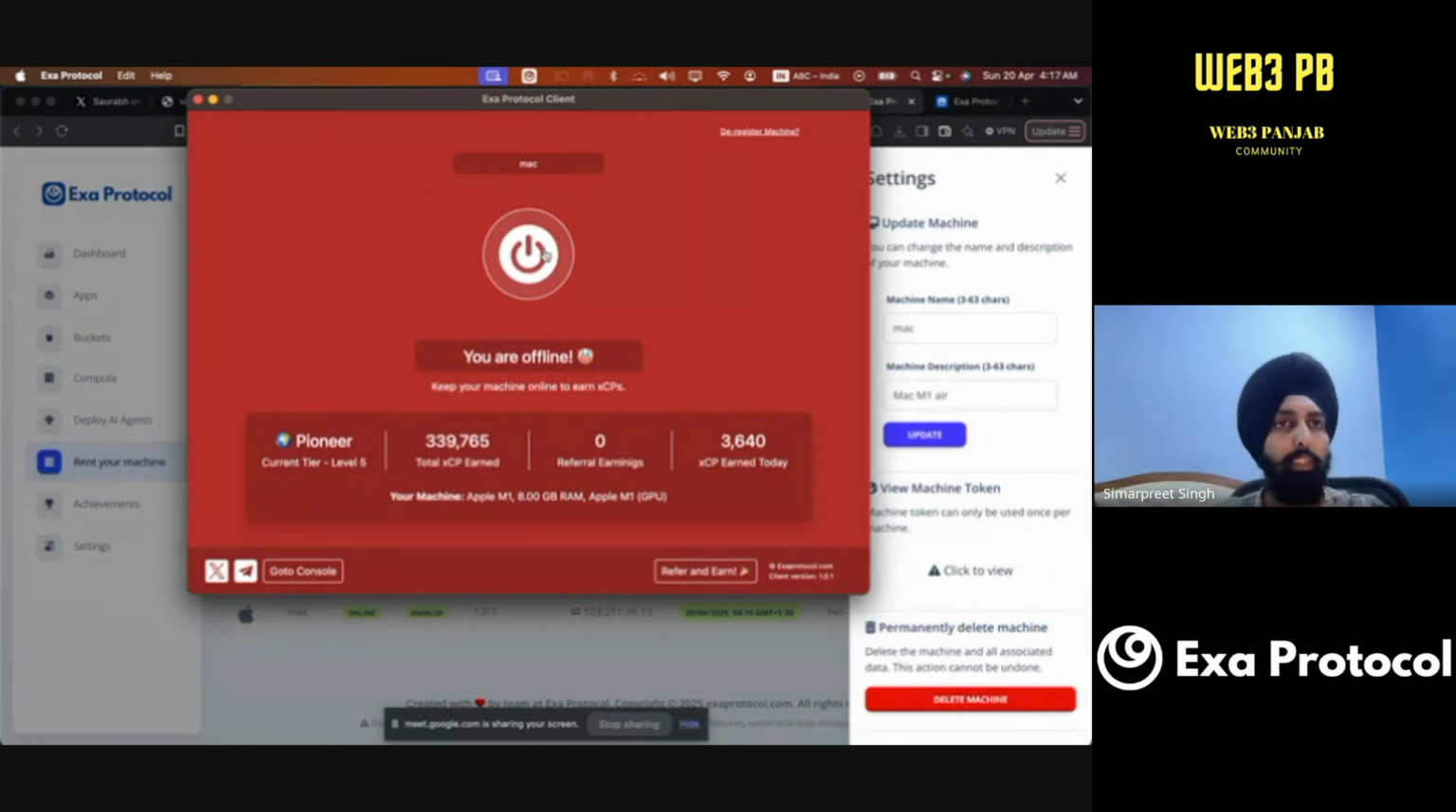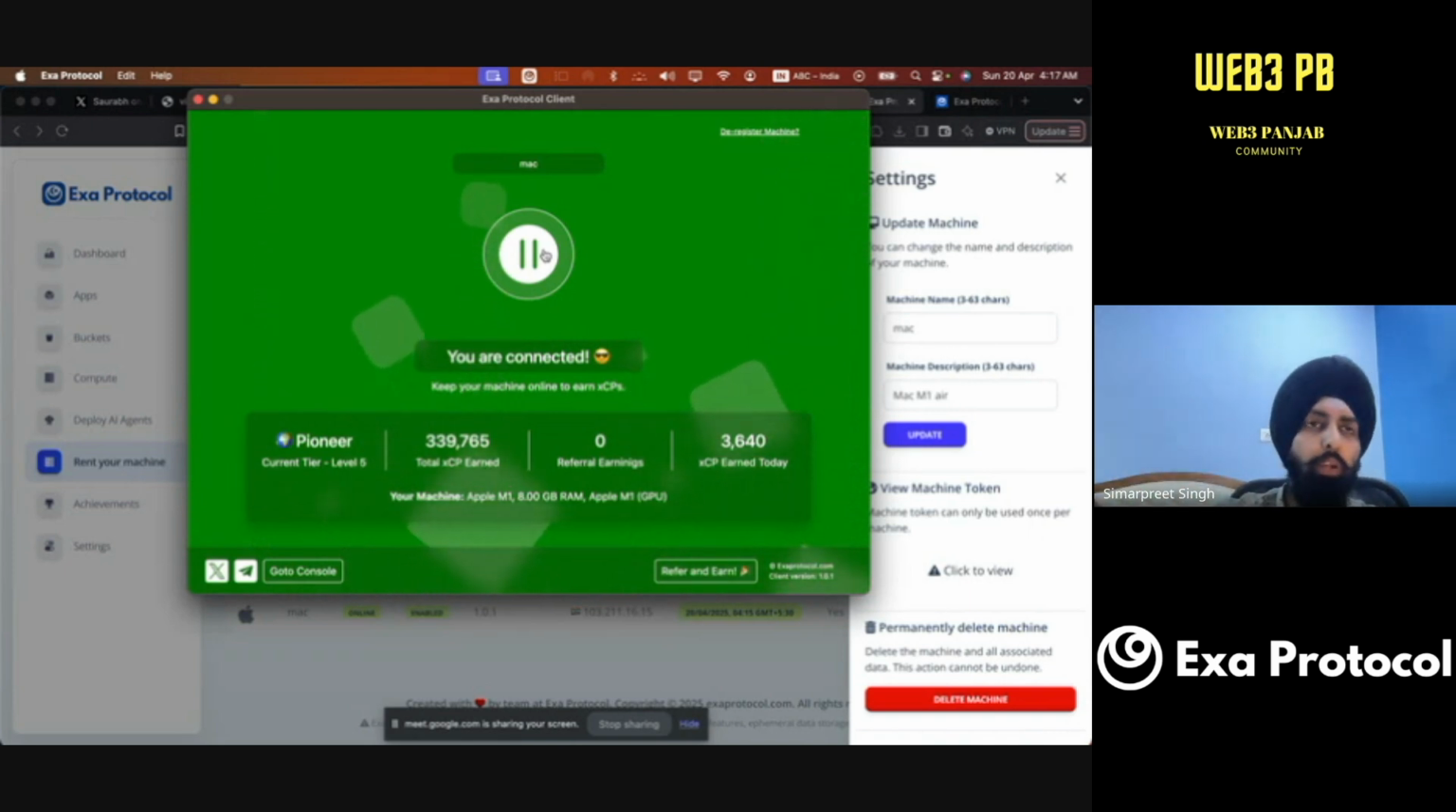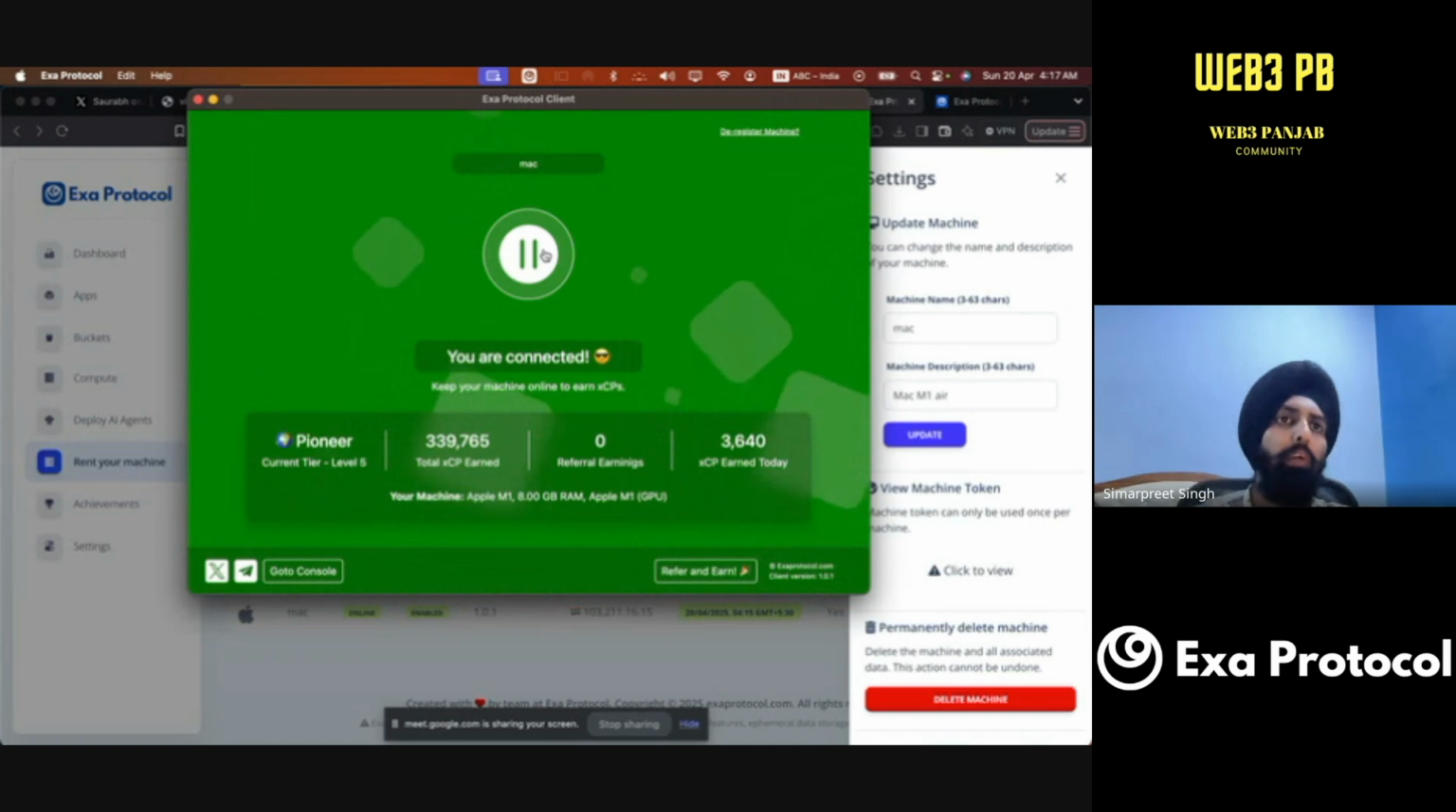It will show you the red screen. That means you are connected, but you are not online yet. You just have to click on this button and you are connected online. You are free to run this; it will just run whenever you are allowing it to connect online. It will only work then.